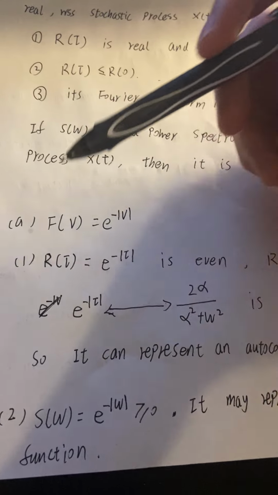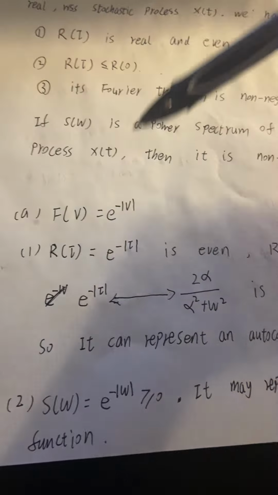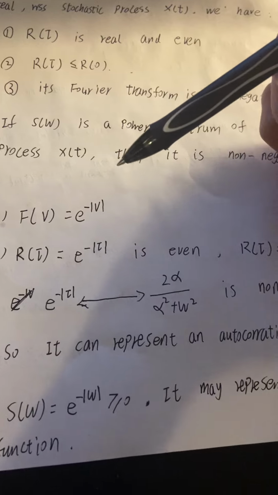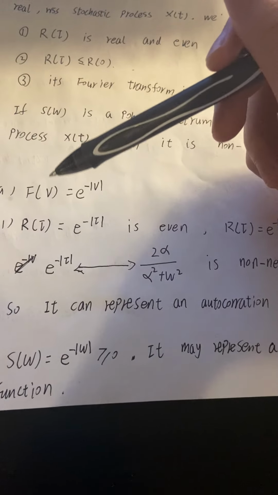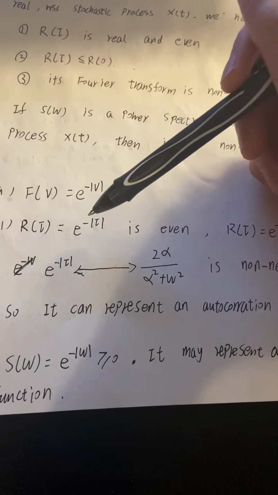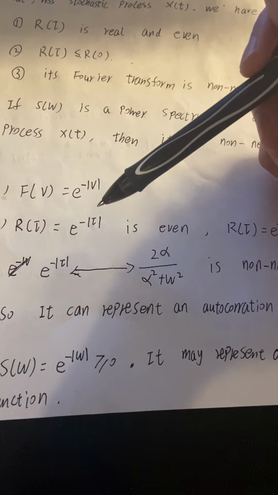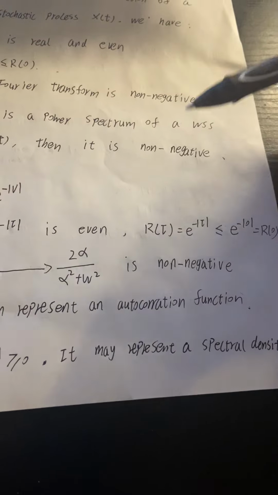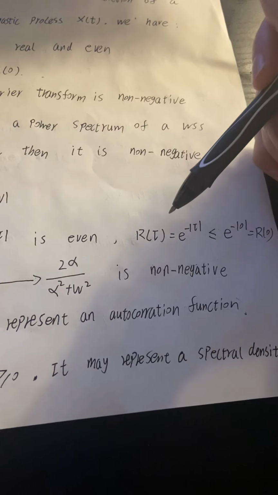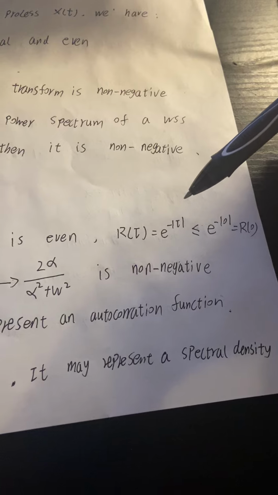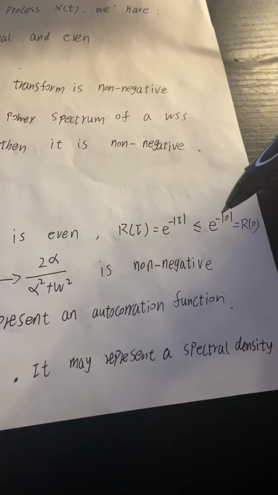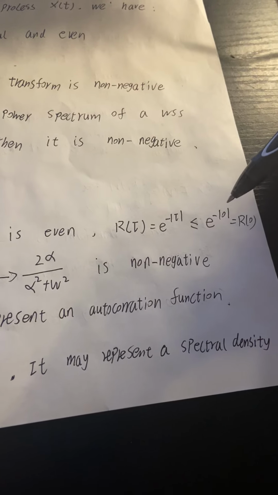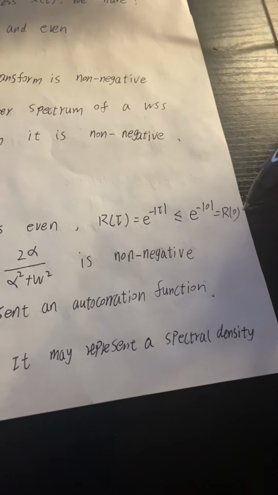The first function, f of v, is equal to e to the power of minus absolute value of v. First, it's easy to see that e to the minus absolute value of tau is even, and R of tau, equal to e to the minus absolute value of tau, is less than or equal to e to the minus absolute value of 0, which is equal to R of 0.